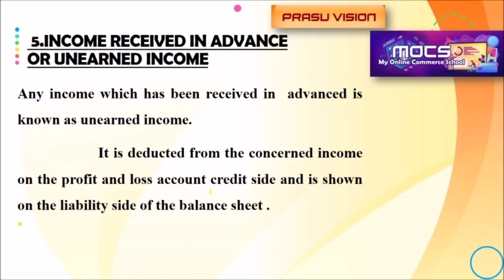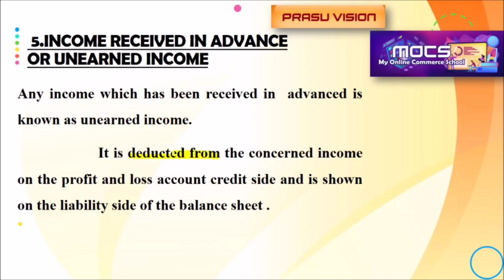And just the opposite is income received in advance, or unearned income. Any income which has been received in advance is known as unearned income. Actually, it is not for this year, but they have collected it in advance. It is deducted from the concerned item.